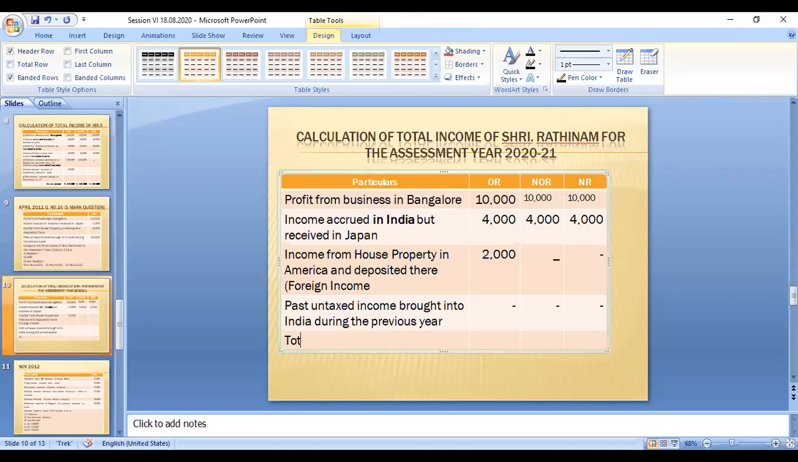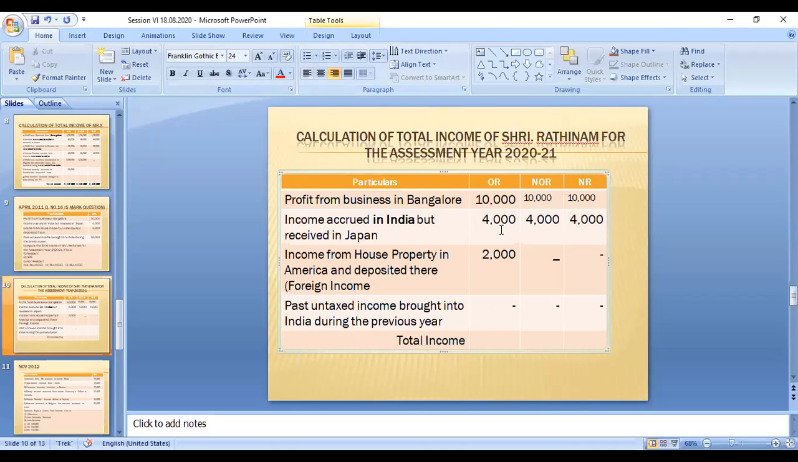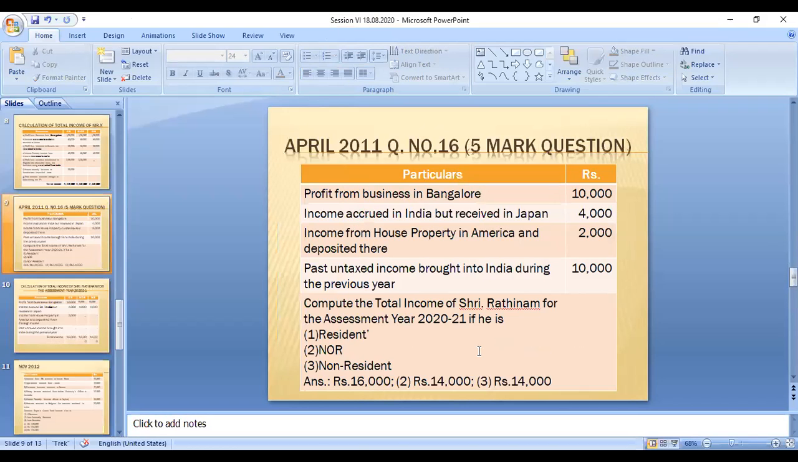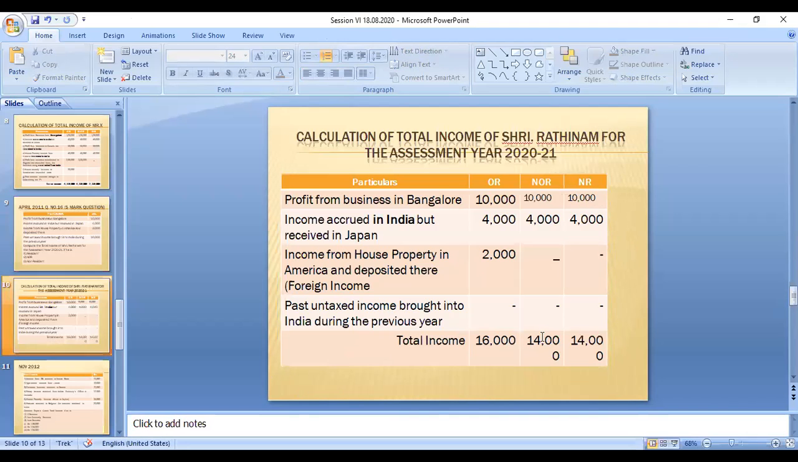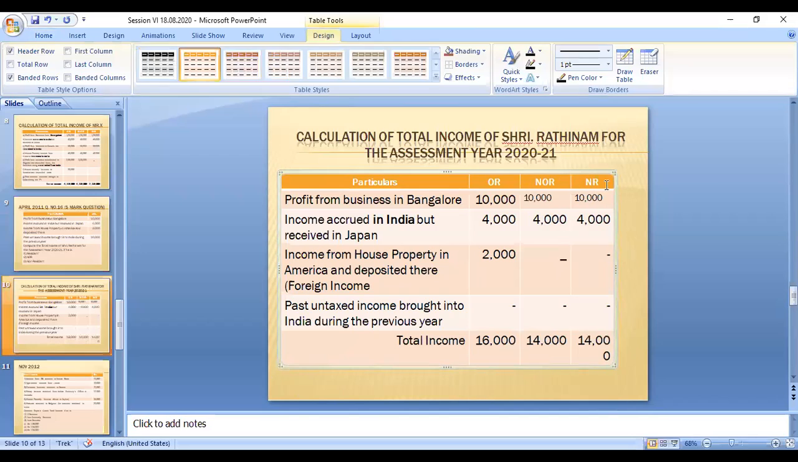Now we calculate the total income of Mr. X. If you total this amount, it is 16,000 if he is an ordinary resident, 14,000 if he is not ordinary resident, and for non-resident that amount is also 14,000. Let me check the answer. Okay, 16,000, 14,000, 14,000. The answer is correct. This is the total income.